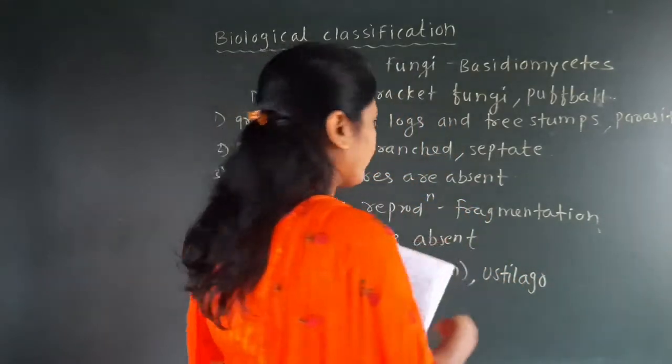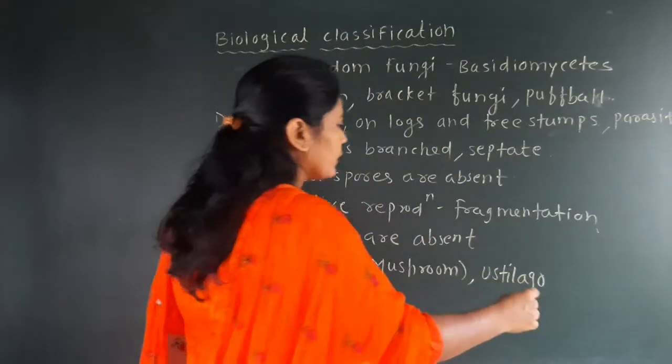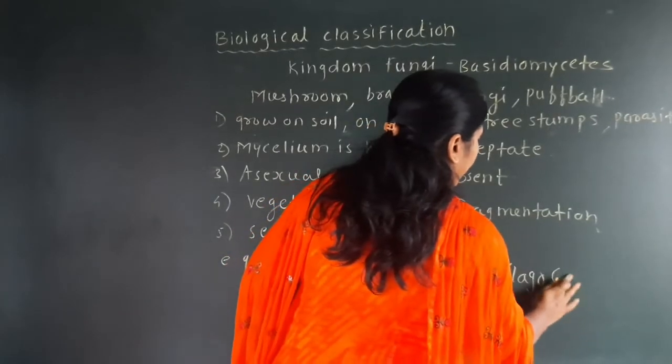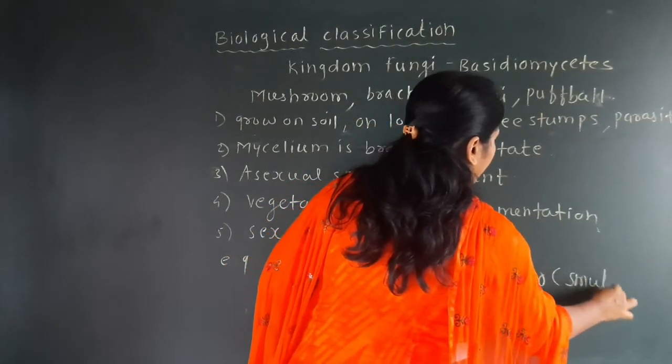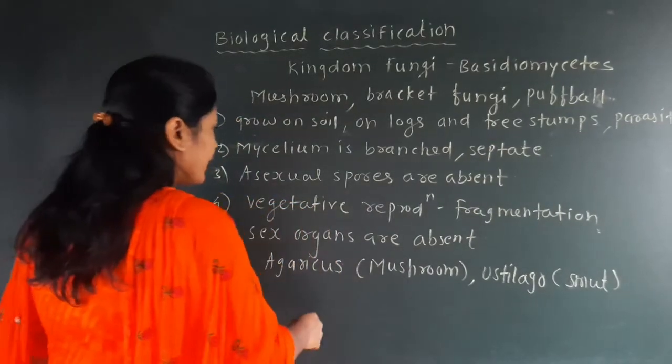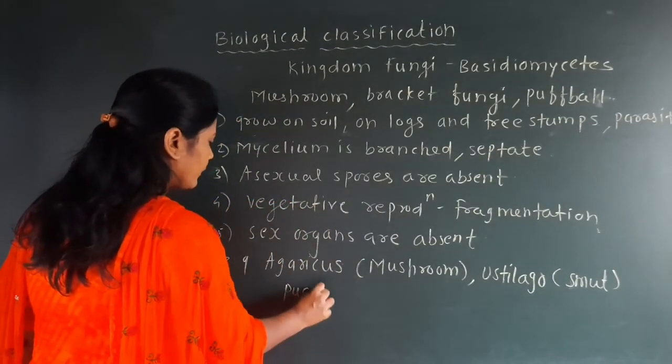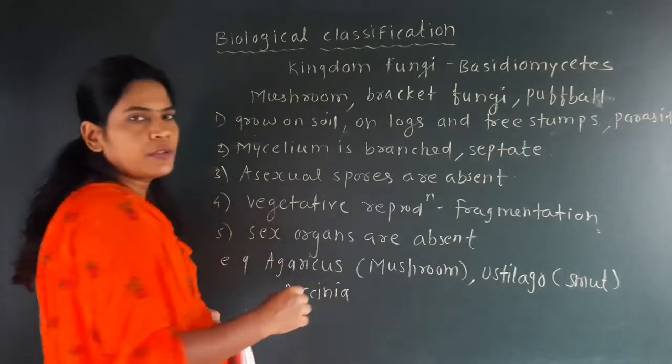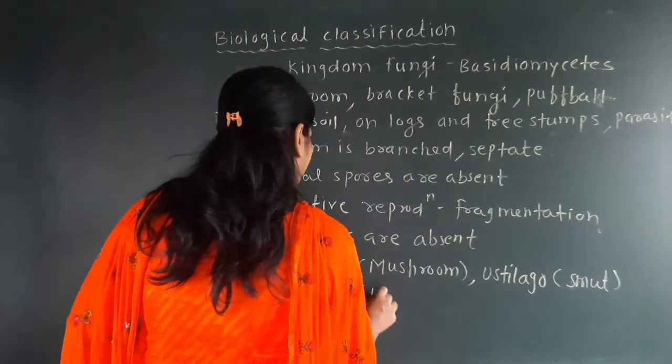The common name of Ustilago is smut. Then the next example given is Puccinia, which is called wheat rust.